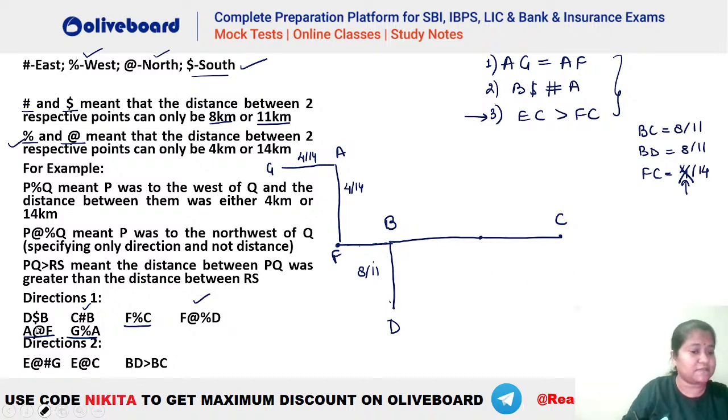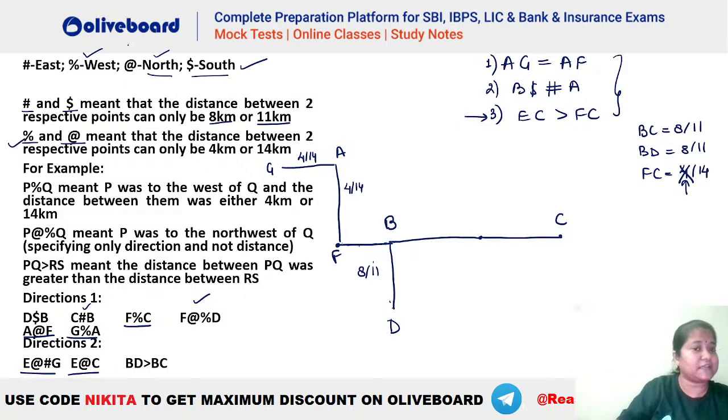So none of them is definitely false. Okay. We'll check. Sapna, don't worry. Now finally we have E at the rate C, right? At the rate means what? North. So E has to be somewhere to the north of C. And if you check, we have E at the rate hash G.